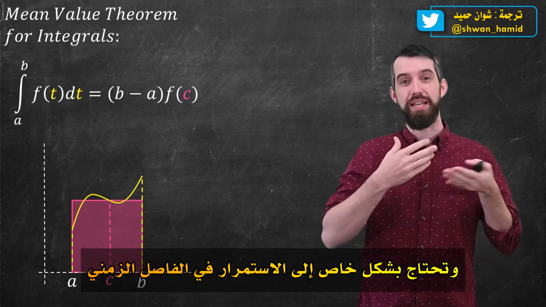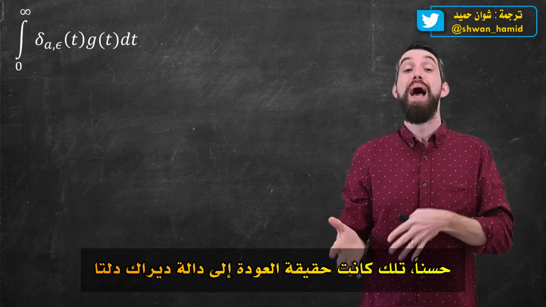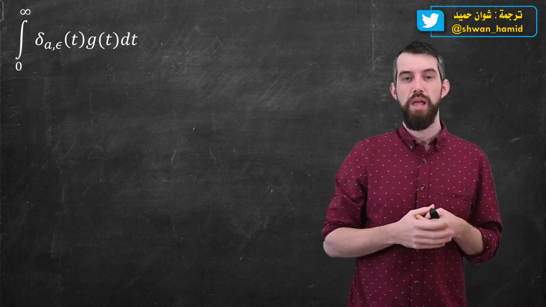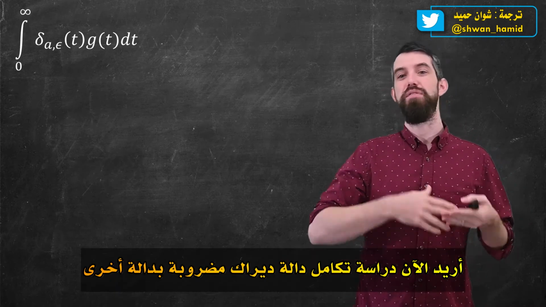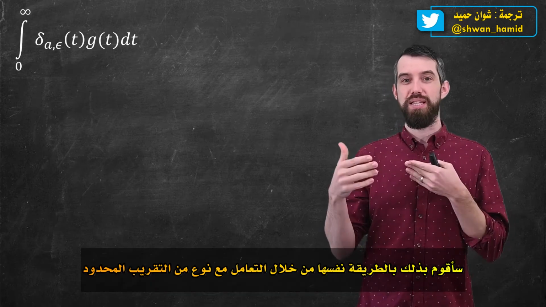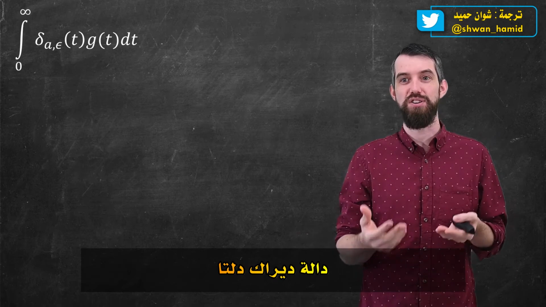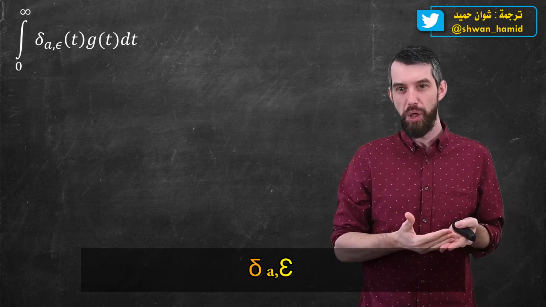In particular, it needs to be continuous on the interval a up to b. Okay, so that was a fact. Back to delta functions. I now want to study the integral of the delta function multiplied by some other function. I'm going to do this in the same way by dealing with the finite approximations to the delta function, delta A sub epsilon.